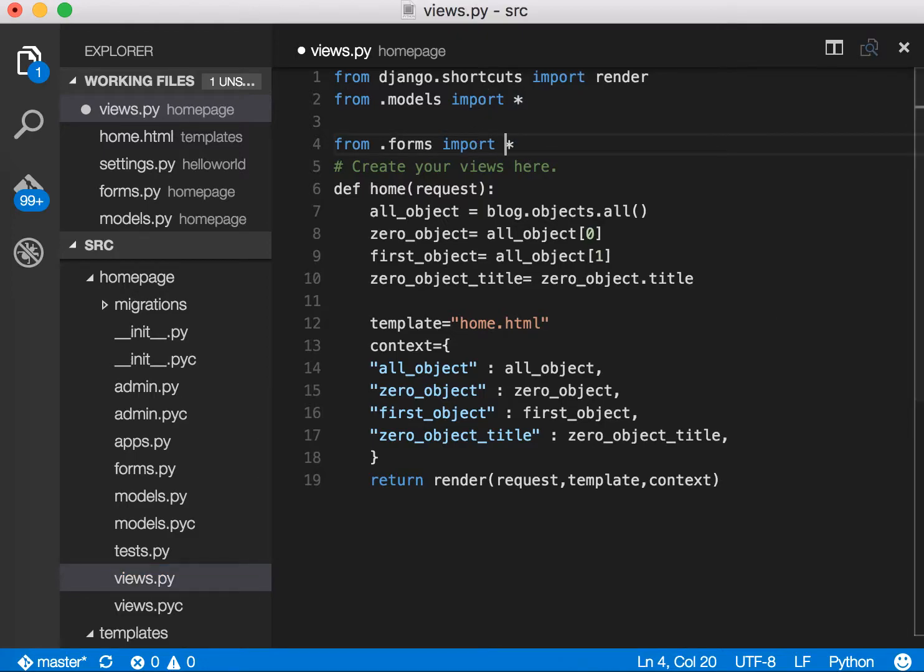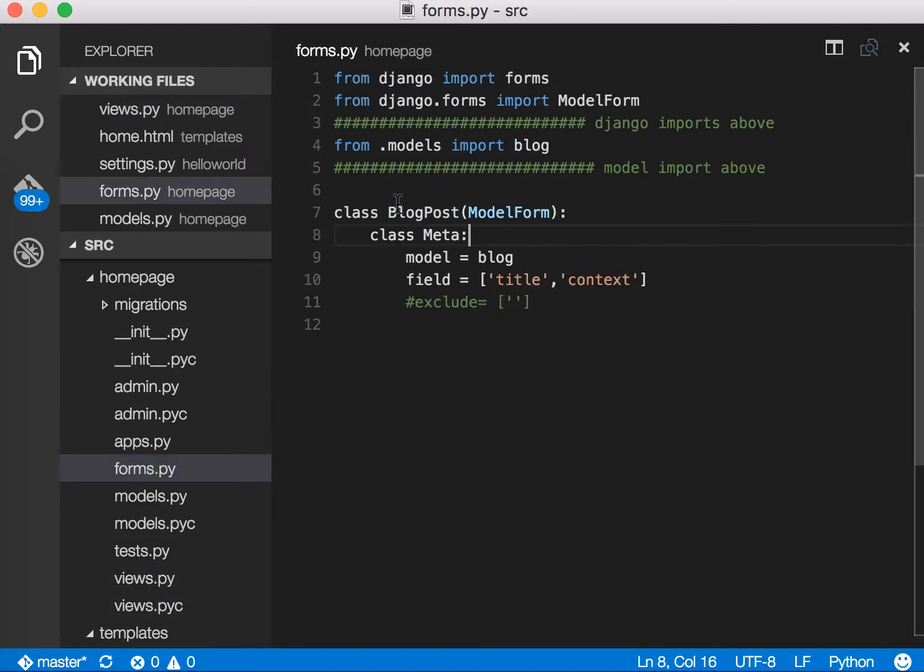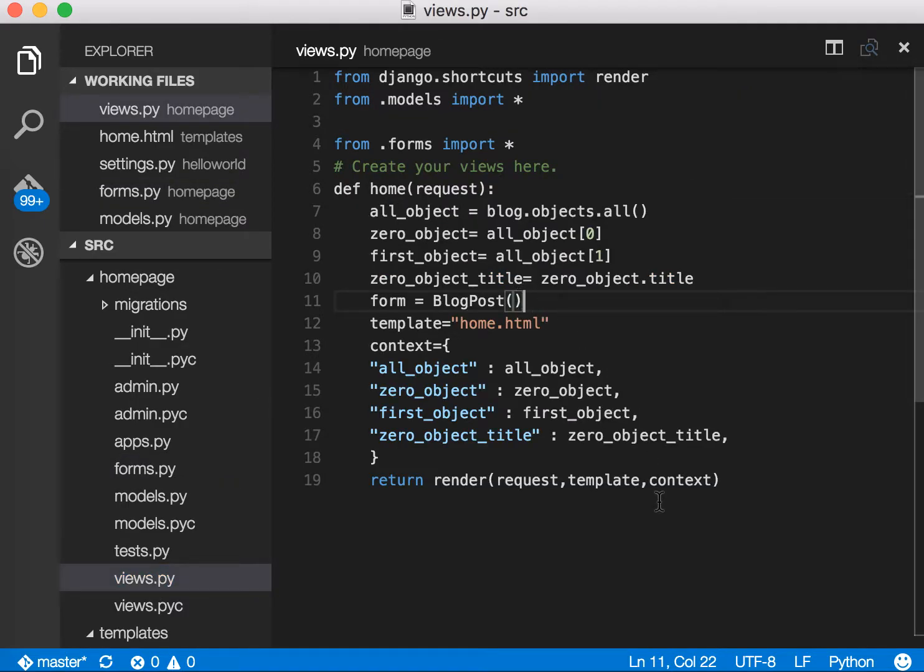Okay. So now we're actually going to have to define our thing called form. And the way we're going to do that is just say form equals blog post. Okay, like that. And yeah, because we named it blog post like that.